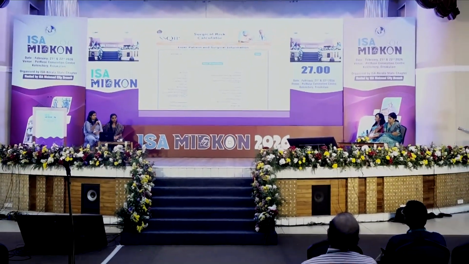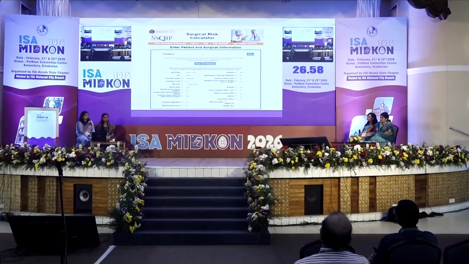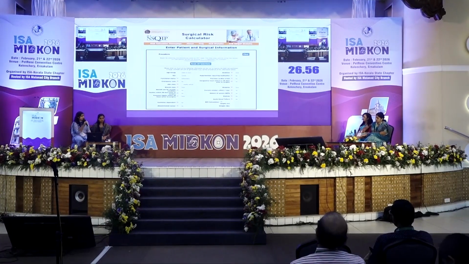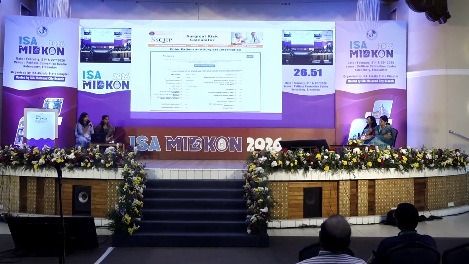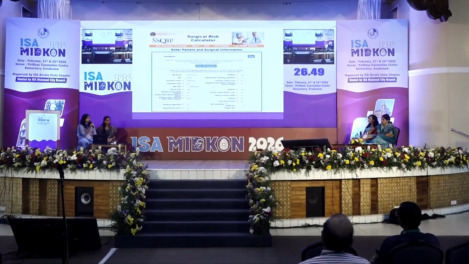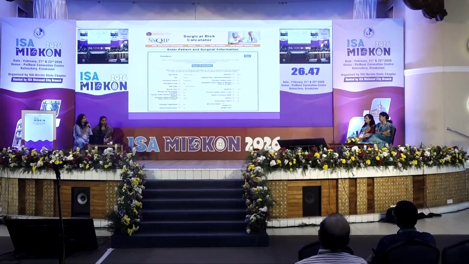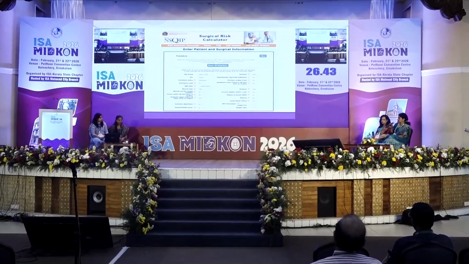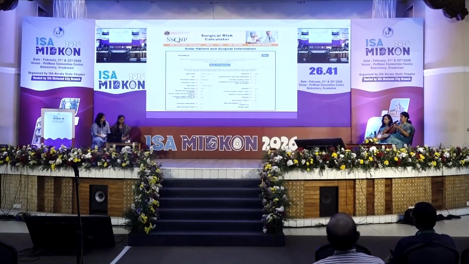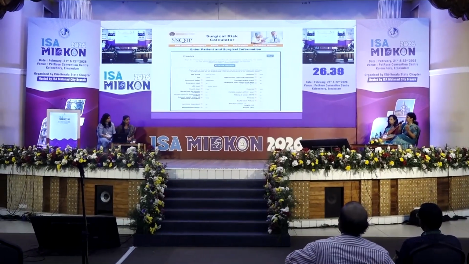The American College of Surgeons National Surgical Quality Improvement Program calculator is used to estimate 30-day postoperative complications, perioperative risk of MI, cardiac arrest, etc. It is superior because it considers both patient and surgical factors. Right. So, how would you choose between the two?